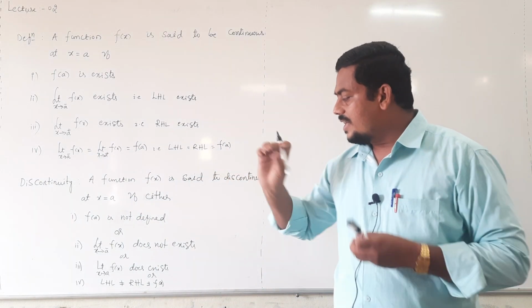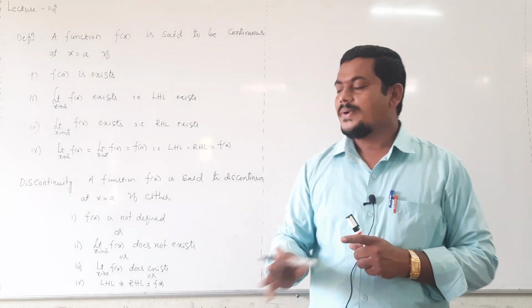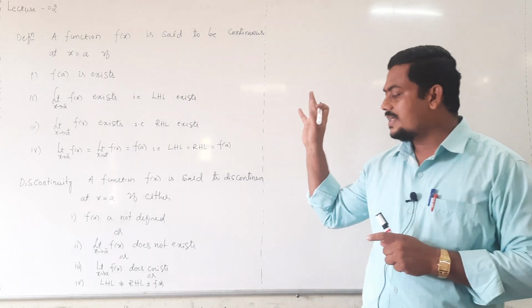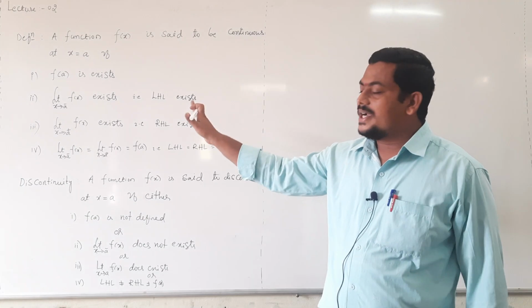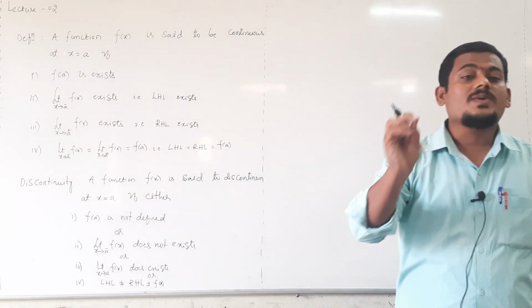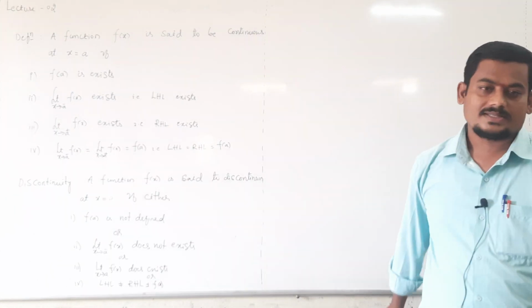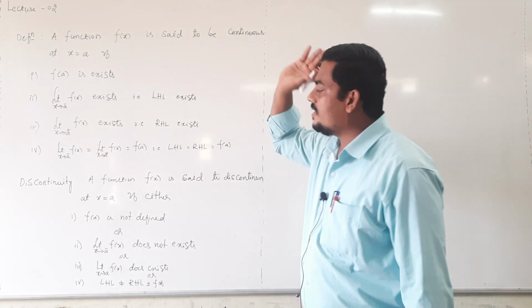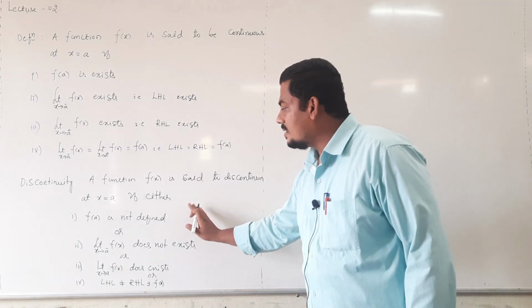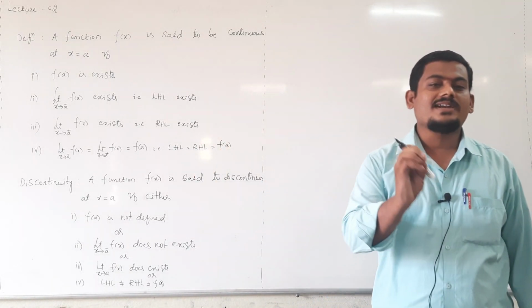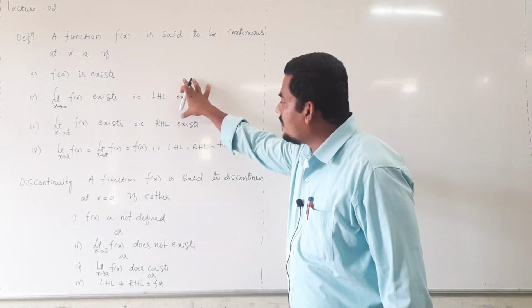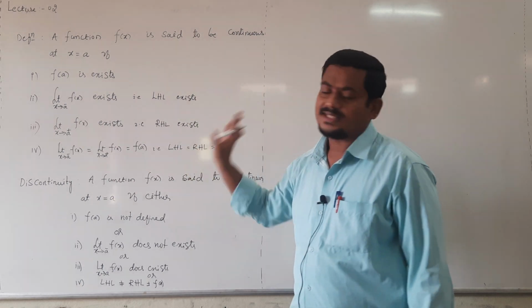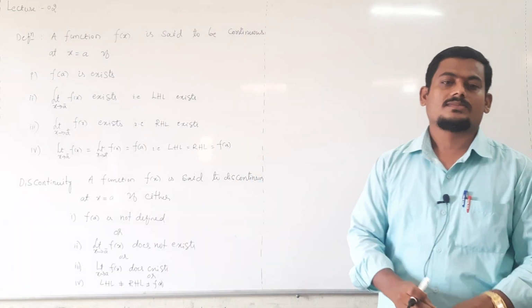A function is said to be continuous at x equal to a only when the left hand limit exists, the right hand limit exists, the functional value exists, and all are equal. If at least one of the conditions is not satisfied, then discontinuous or not continuous. This is the definition of continuity of the function. This is the definition of discontinuity of the function, right? If any one of the conditions is not satisfied, then discontinuous. Clear?